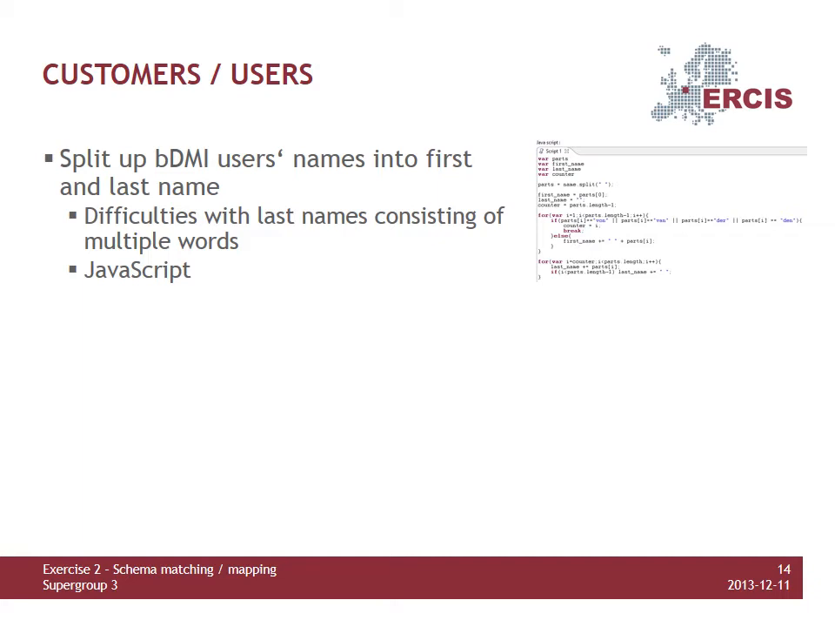In contrary to the other two companies, BDMI doesn't store the customers' names in two separate fields for first and last name, but in one. To transfer BDMI customers to the mediated schema, JavaScript is employed to split up the name by whitespaces. This script can also identify surnames that consist of more than one word.